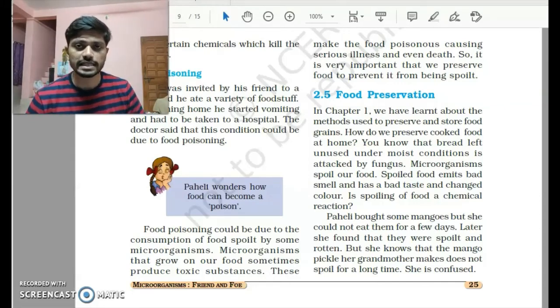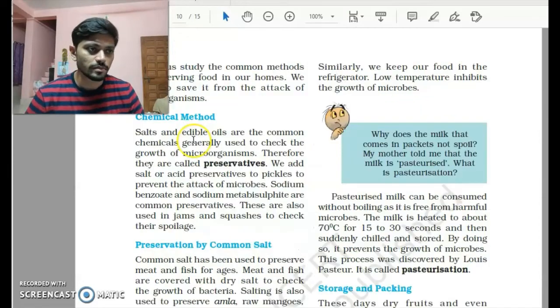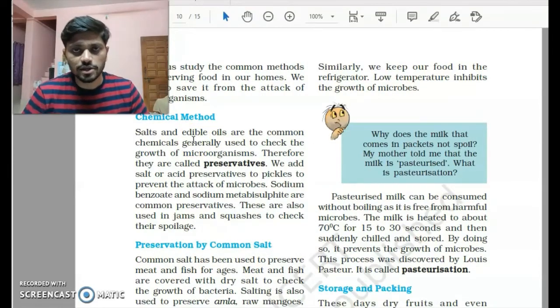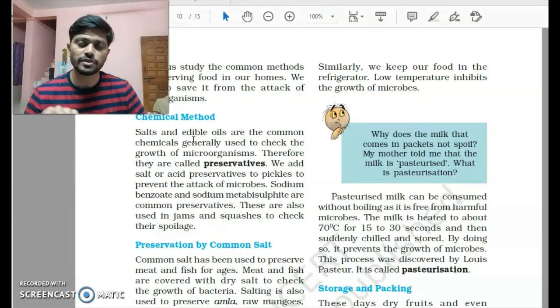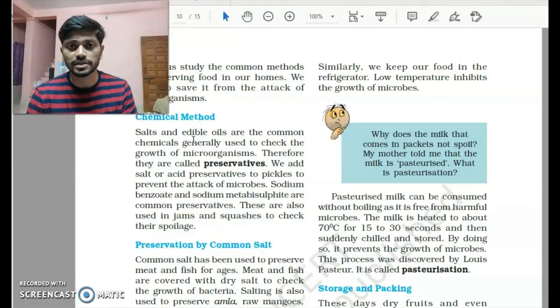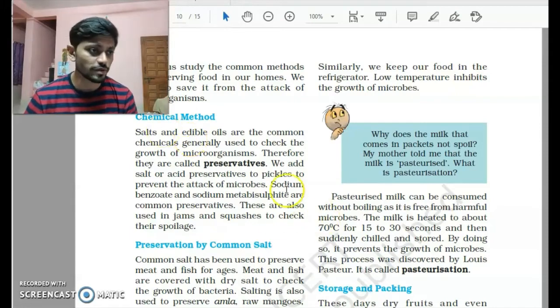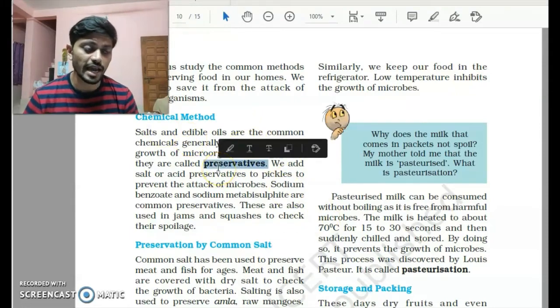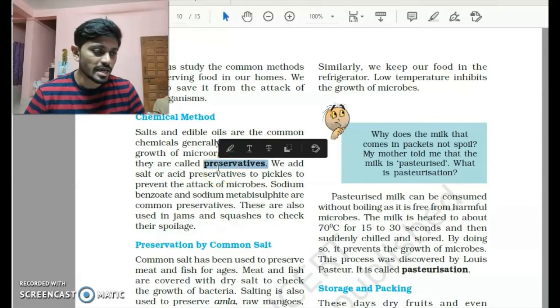So let's find out what are these ways of preserving food. So we have a chemical method. What we do here is, with the help of some chemicals like vinegar or certain acids, if you add them to the food, it will stop the progress of other bacteria, and we can say that we are able to preserve our food. So this method is called the preservation of food, and the ingredients that we add are called preservatives.